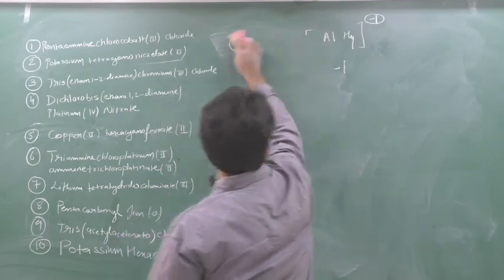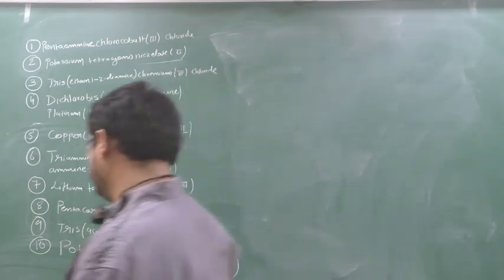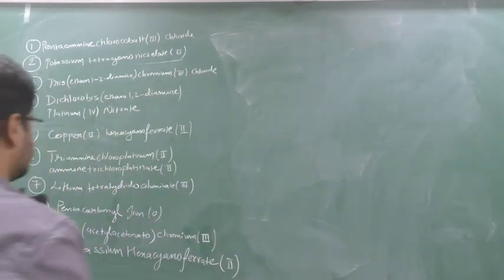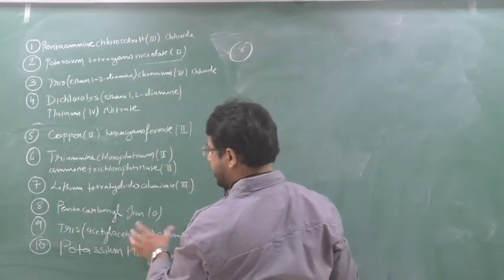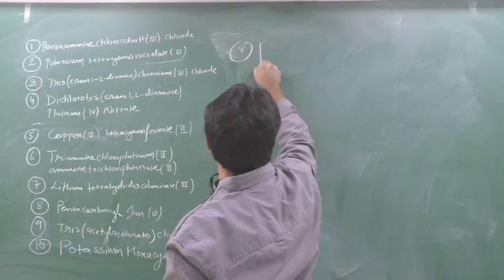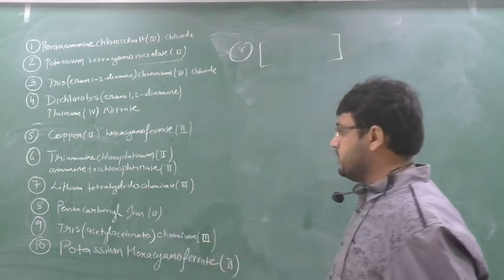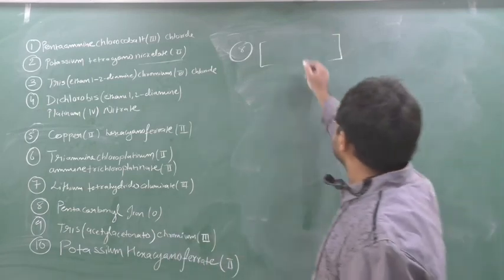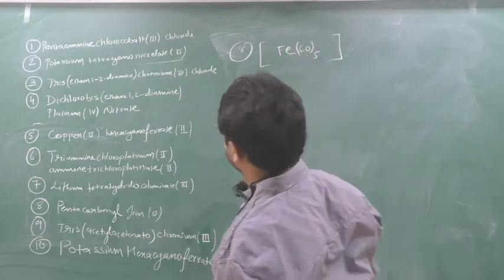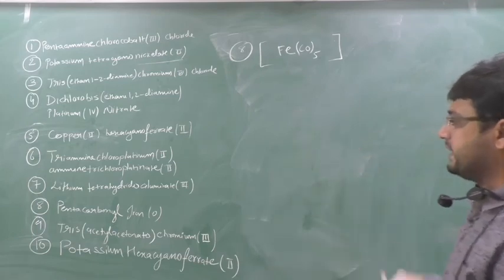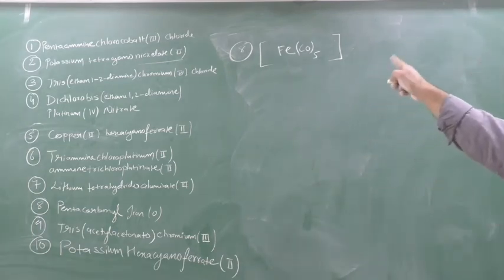Next, we'll go with question number 8. Now see, they have given just one name. Pentacarbonyl iron means it's a neutral complex. Yes or no? So pentacarbonyl means 0, iron. So what sign will come? Nothing, no? That's it. So Fe plus 5 into CO equal to 0.